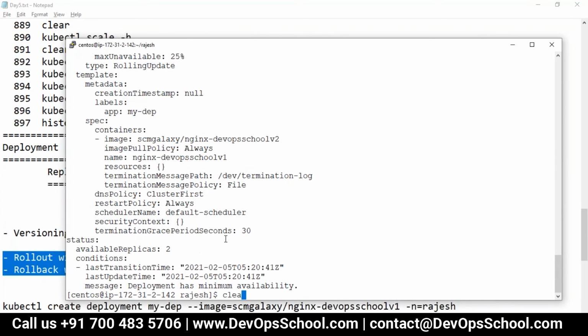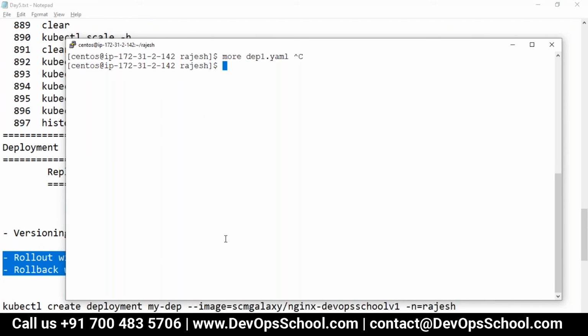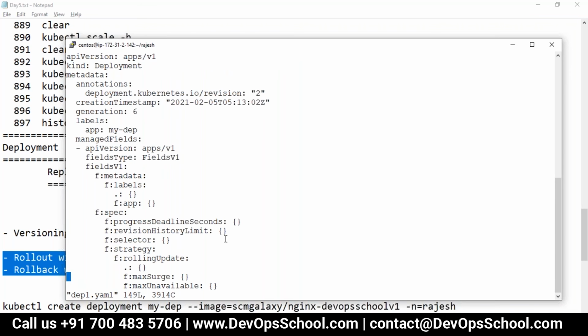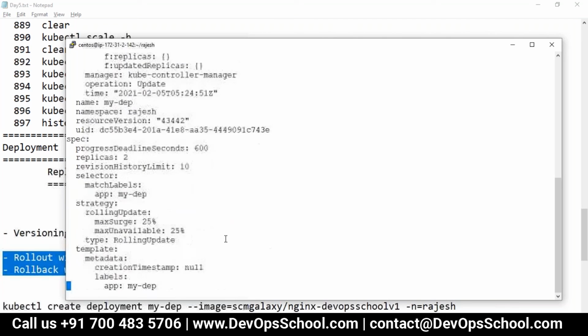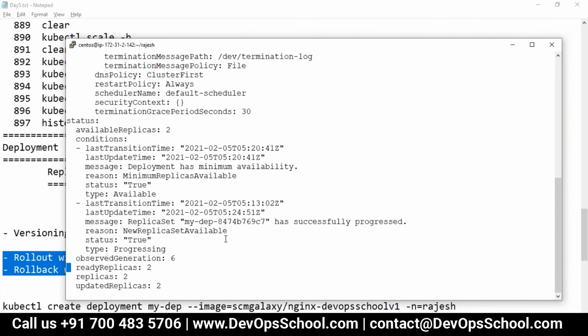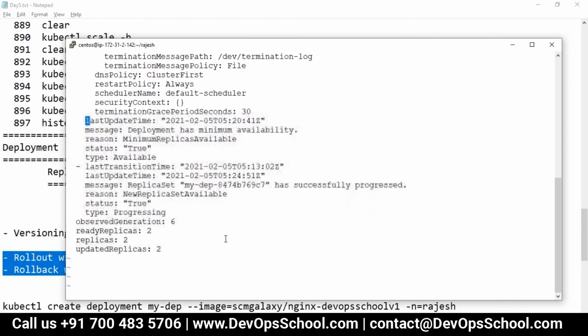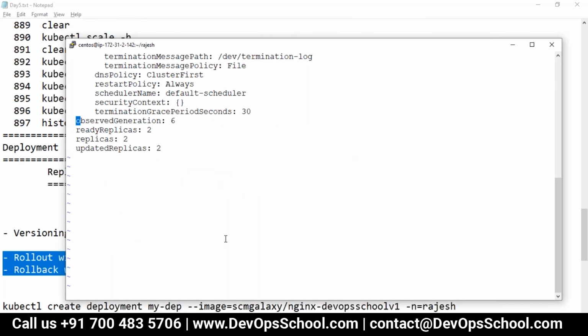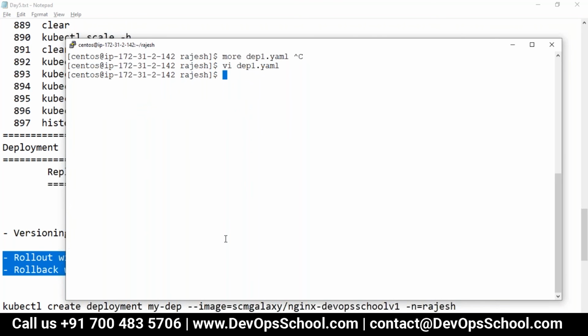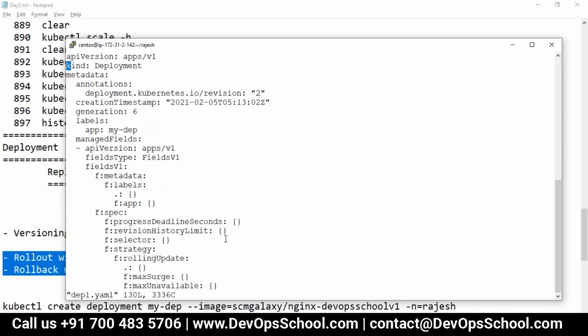Now what you can do with this is go here and delete the status, because status is runtime data. You don't need it as static content. It's only server data. So delete all the status related things. Here it is, status. I will delete it one by one. See here, all the status related things I deleted. Now you can use this as a template for another deployment. So this has become a template.